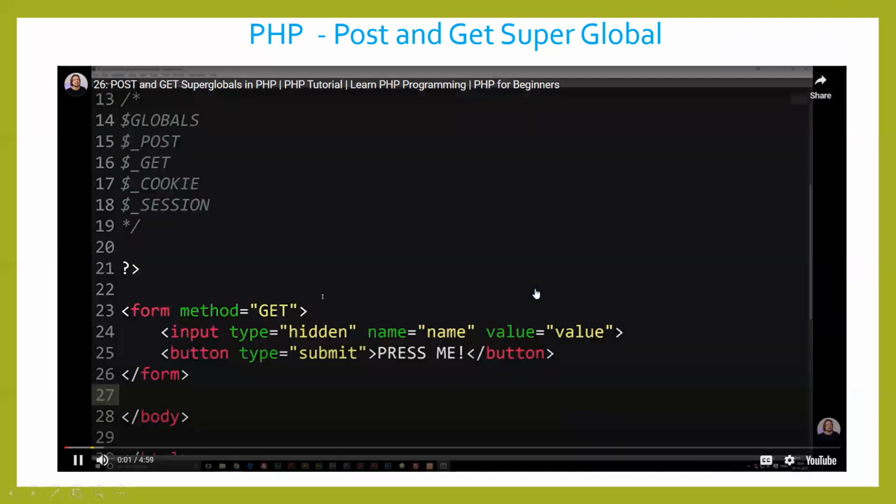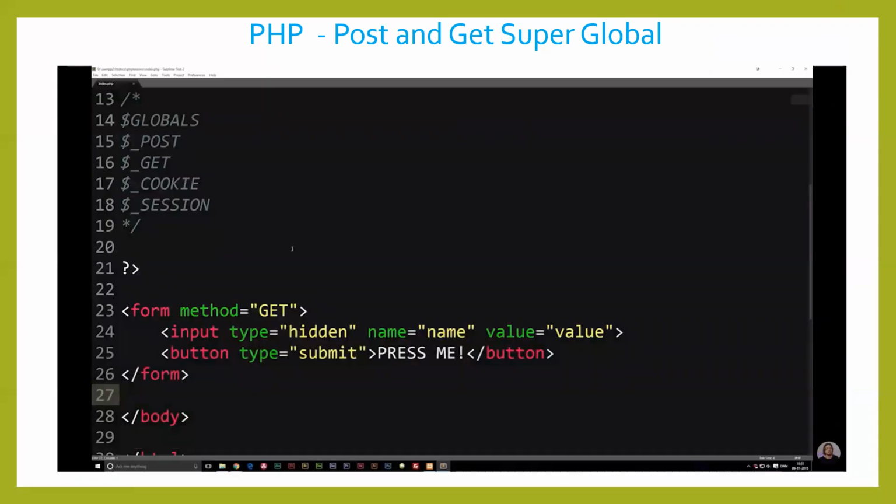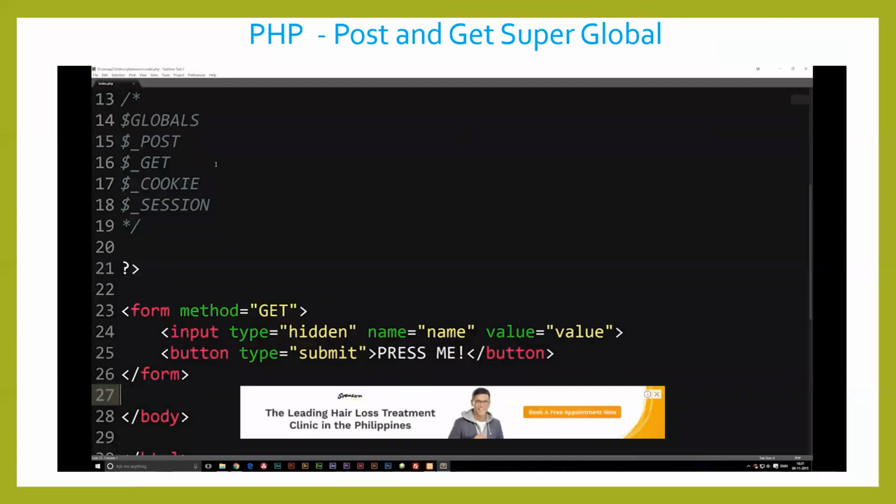Today we're going to continue talking about superglobals inside PHP, and for this episode we're going to talk about a couple called post and get superglobals. Now, these two superglobals are used for many things inside PHP, and yes, you will be using these quite often when you code PHP code. Now, the basic idea behind post and get superglobals is that you can pass information into the URL and use it on another page.